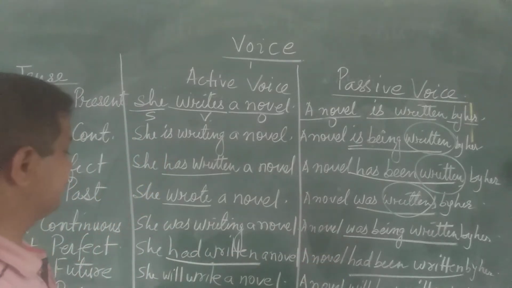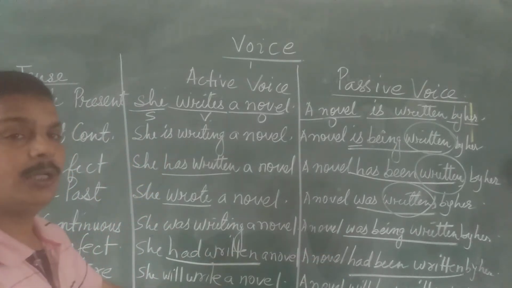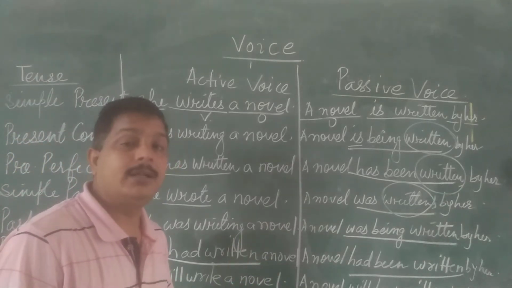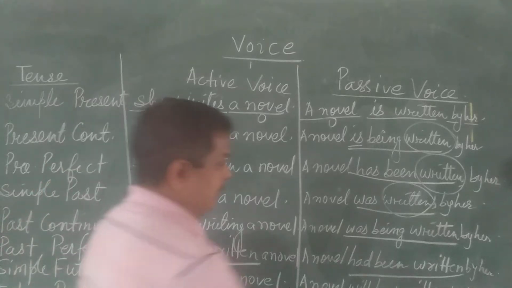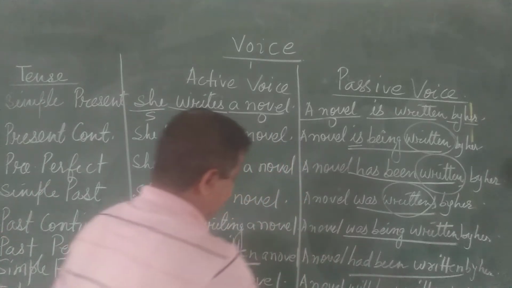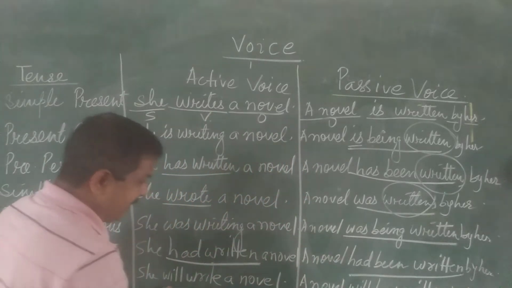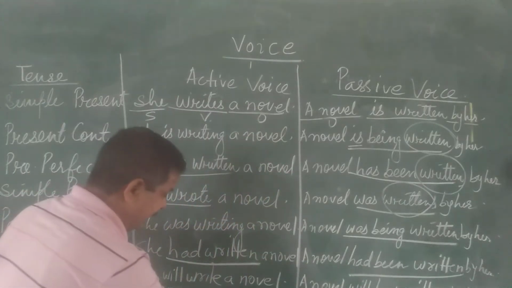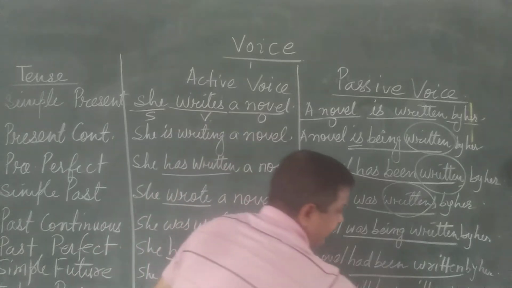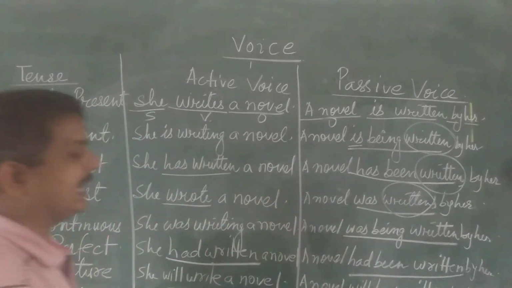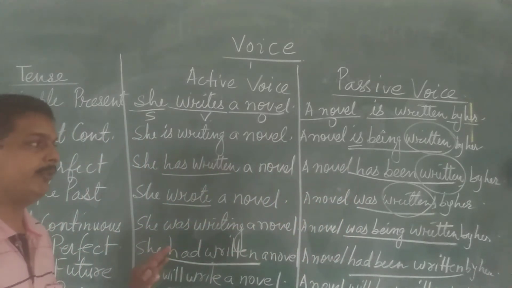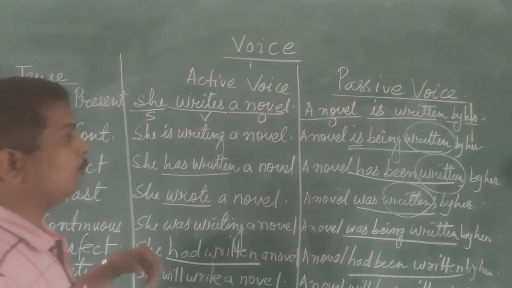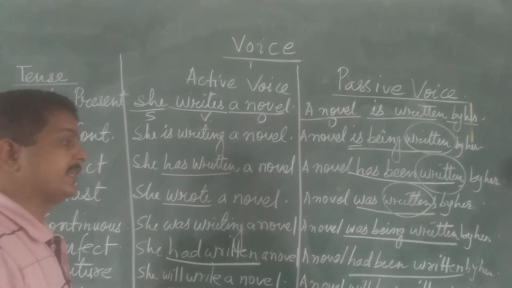Again, see in simple future, she will write a novel. A novel will be written by her. So what do we have to do here? Will write, will be written. Will have written, will have been written. So these are the changes where we have to keep our eyes so that we can change the sentences correctly.